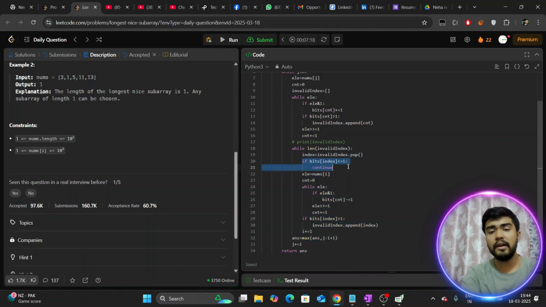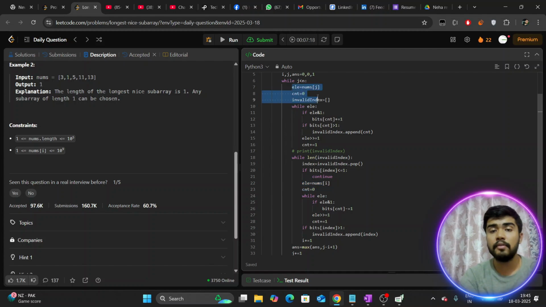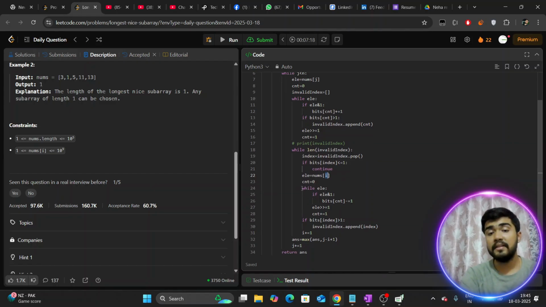This case I will iterate again, but if you are not able to catch it, I will reiterate. This case you can neglect for now. So now you have popped your index. Now you are doing the same code again. I just copy-paste the same code, considering your LE with num size, because this time we are in the phase of shrinking, and on shrinking the pointer we work with is the I pointer with num size. So we have pushed our LE to num size, and we have initialized our CNT to 0, and while our elements still exist, we are doing the same things again.